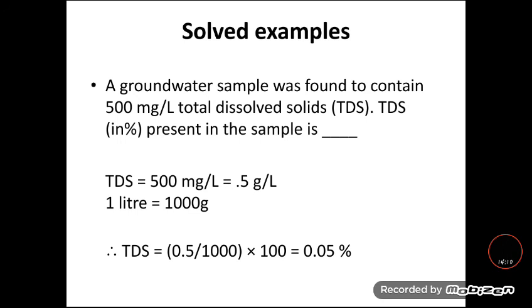Here the amount of water is 1 liter, which is also equal to 1000 grams. By substituting the value, 1 liter is replaced with 1000 grams, and multiplying by 100 gives the value in terms of percentage. So the TDS percentage present in the sample is 0.05 percent.